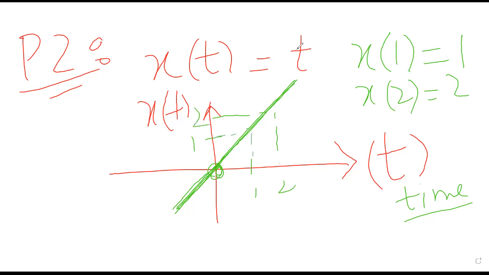So there is a constant slope. When t is negative 1, x is negative 1, so negative 1 and negative 1. So this is basically the slope form. Hope you understand. So this is the second problem.